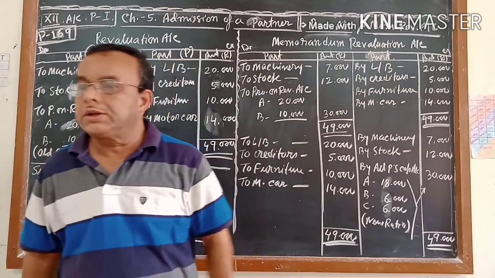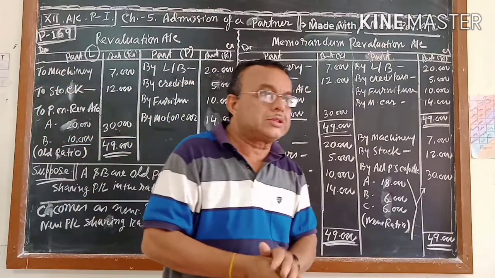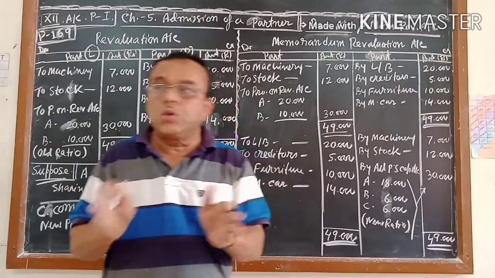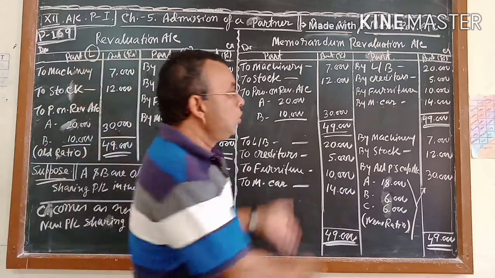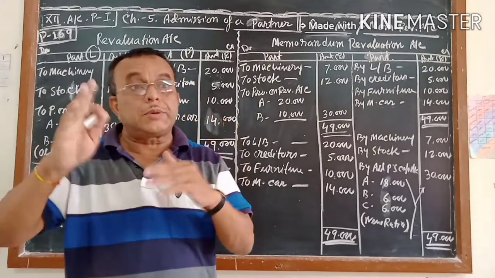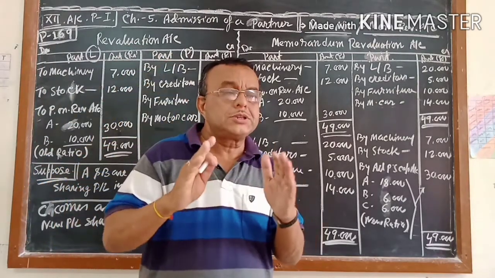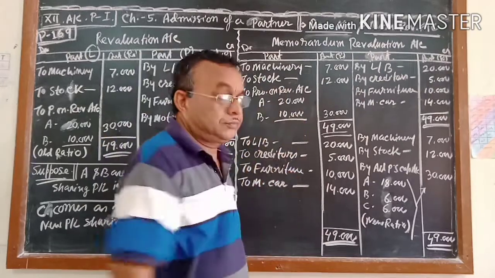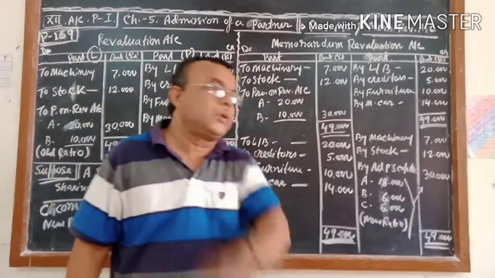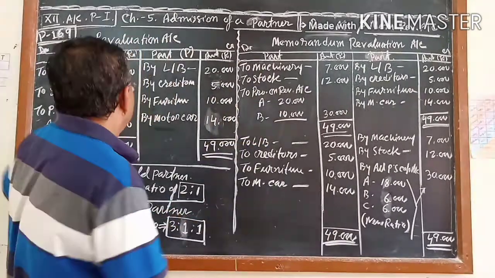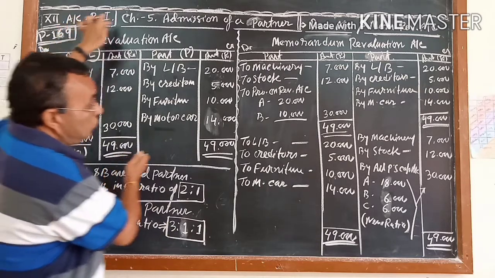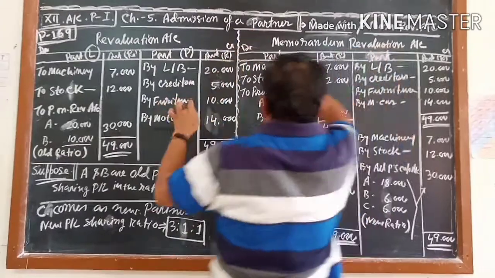The question came in your mind, sir: in the new balance sheet, according to the memorandum revaluation account, if you want to show the book value, then no need to do anything else. Not like that. The changes of assets and liabilities, whatever the profit or loss comes, that effect we want. But we want to show the book value in the new balance sheet. What will we do? The things whatever we have done in the revaluation account from here to here, this we have done here as it is. There is no change at all.